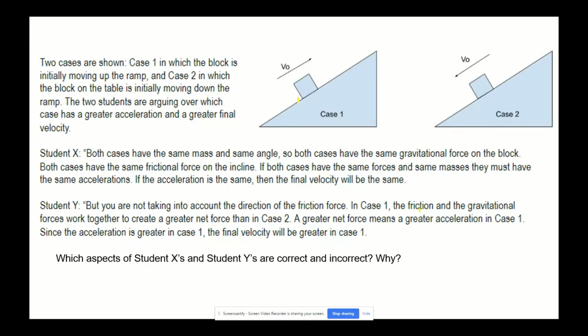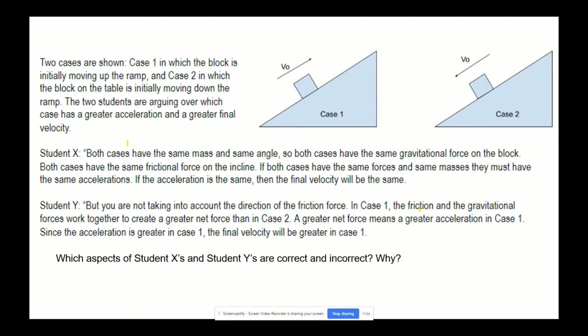All right, this question is a super common question on the AP test. I basically give you two situations and two different students, and they kind of argue, and you're supposed to figure out who's correct and who's incorrect. So let's go through them one by one and identify both.